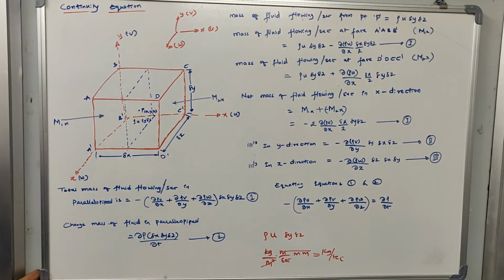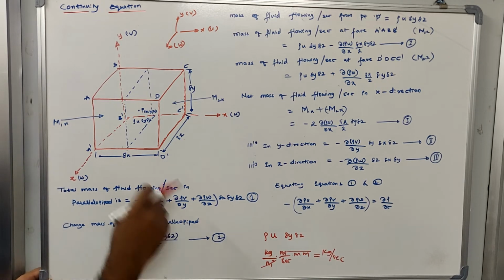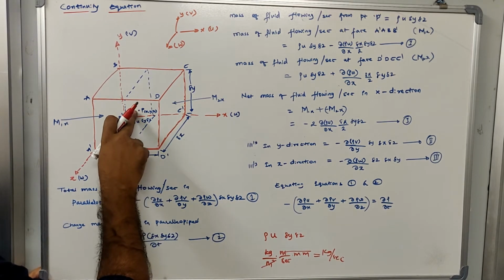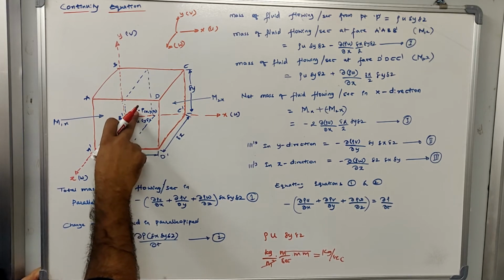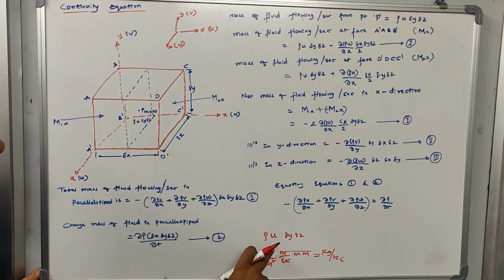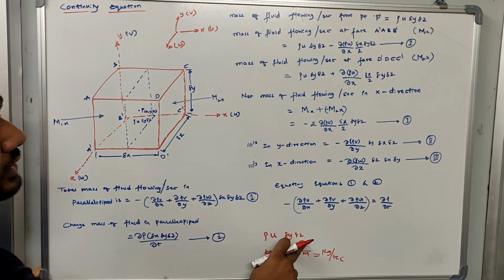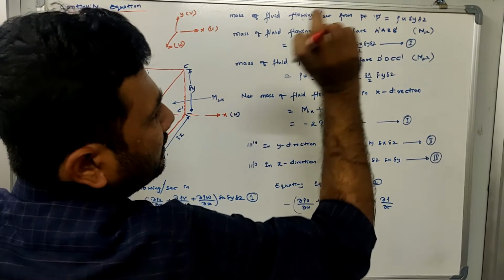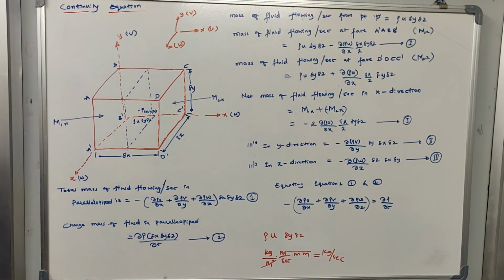Kg represents mass, second represents time. So kg per second means that is the mass flowing at this point in the X direction. So the mass of fluid flowing per second from the point P is rho U delta Y delta Z. That is what I have written here. This is the first equation.